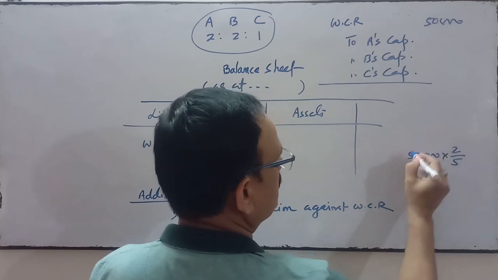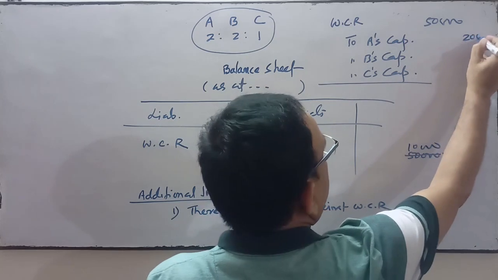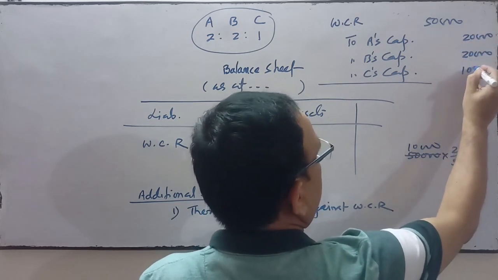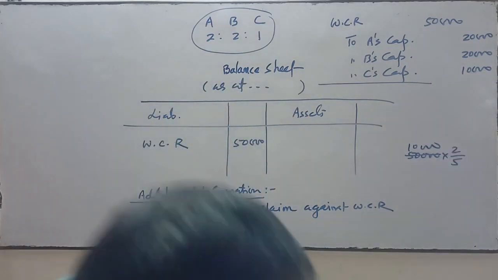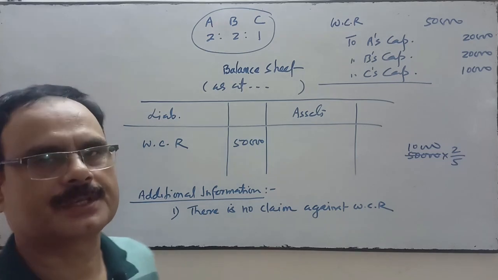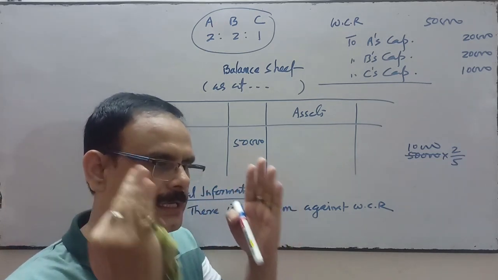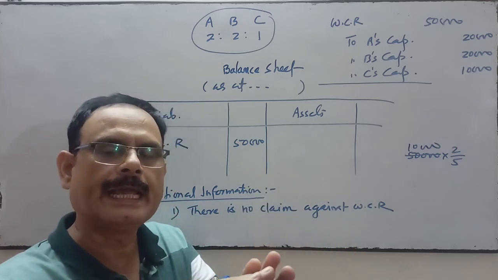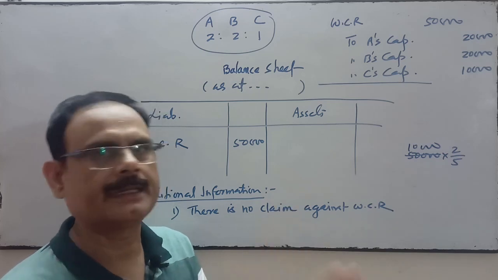So it is 20,000, again 2 by 5, 20,000, and 1 by 5, 10,000. This will be the treatment when there is no claim against the workman compensation. The reserve amount will be treated just like the distribution of accumulated profit, past profit or any reserve.